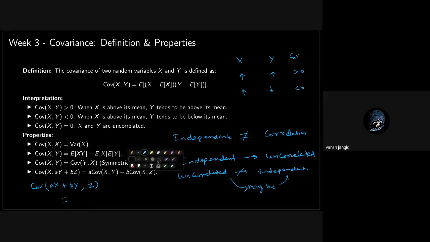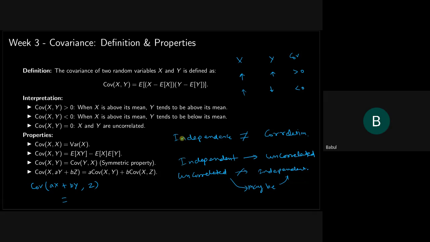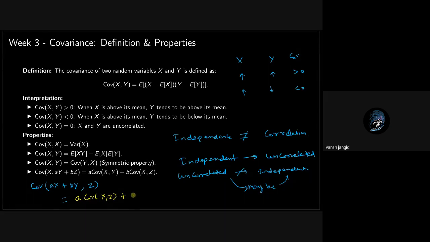Exactly. Okay. A into x plus z, B into y plus z, so it becomes A into covariance of x and z plus B times covariance of y and z. Yeah, right. So this will follow this pattern, and if you remember this, it is very easy, and it will simplify your problem very much.